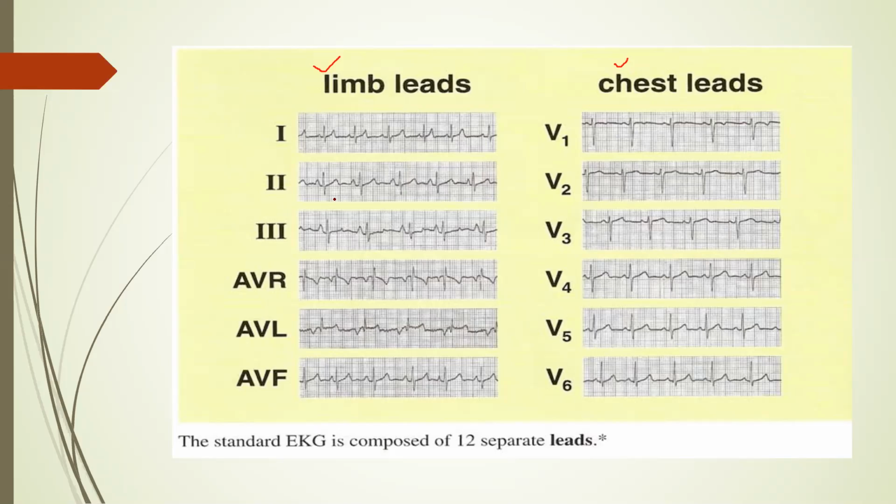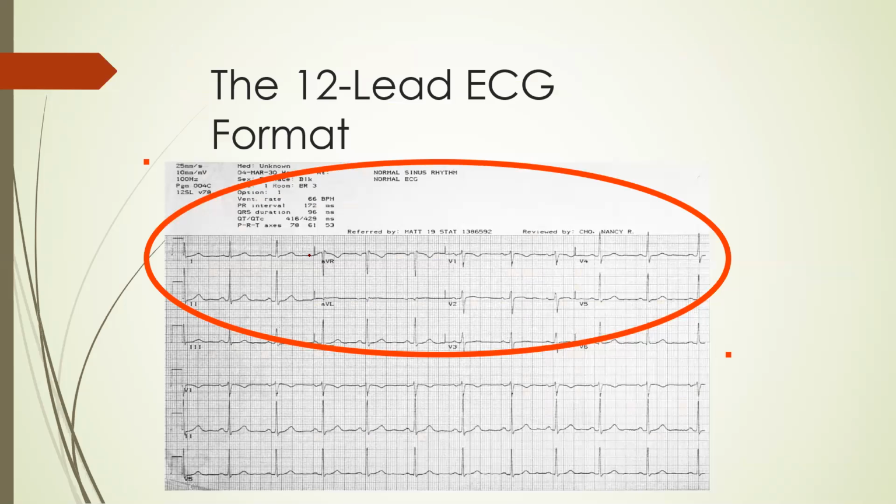But for practical interpretation, just concentrate on how these leads are oriented toward the heart and their relation with the direction of impulse. Remember, this is very important. Just remember how these leads are oriented to the heart or direction of impulse and their position with respect to the heart. That is the most important thing you should know.